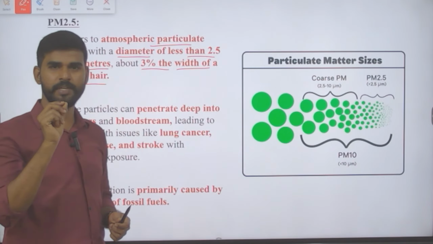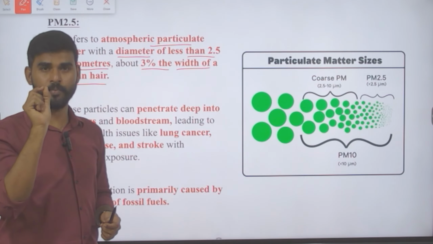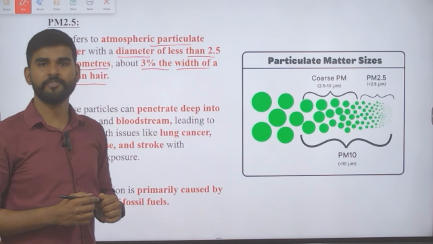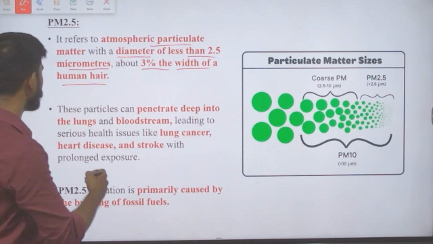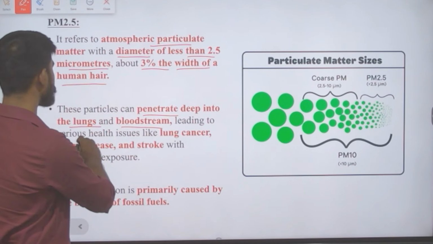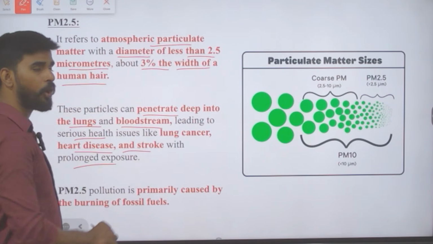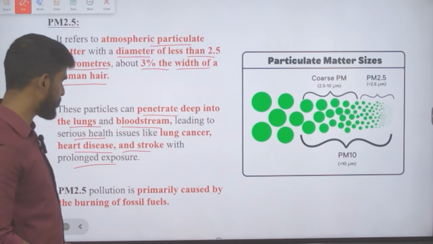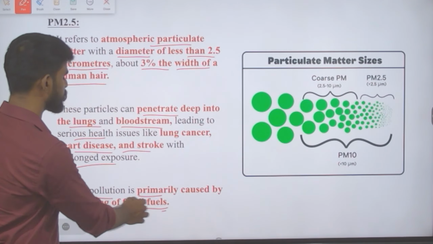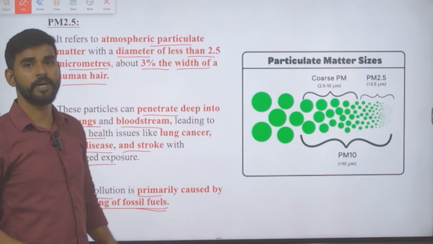And see here, it is about 3% of the width of the human hair. So it is very small. When we take a human hair, 3% of its width is the size of 2.5 micrometer and less. Okay, so these particles can penetrate deep into lungs and bloodstream, thus leading to serious health issues like lung cancer, heart disease, and stroke with prolonged exposure. And then PM 2.5 pollution is primarily caused by burning fossil fuels. So we must also know the source of this pollution.